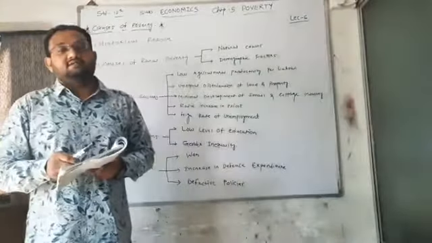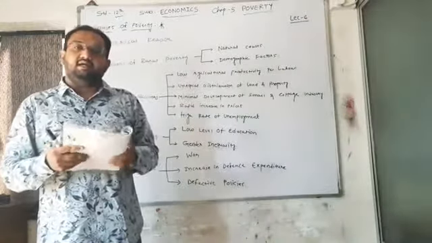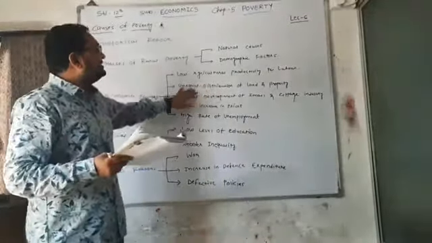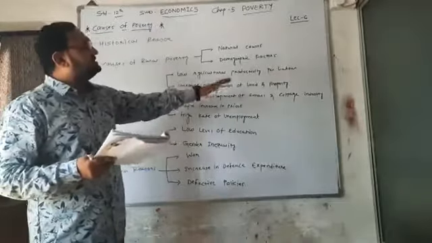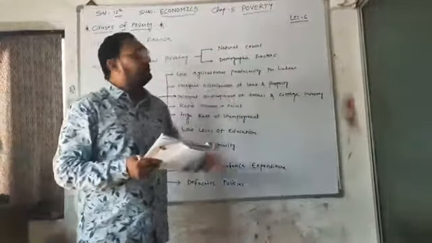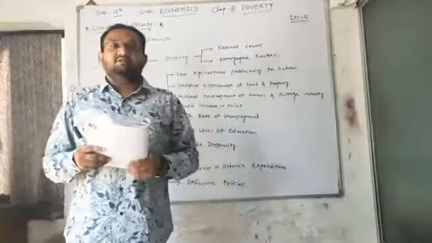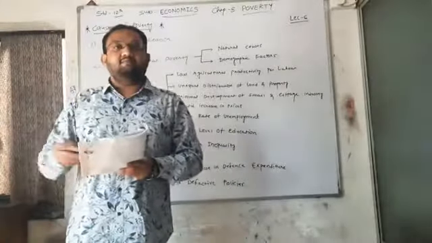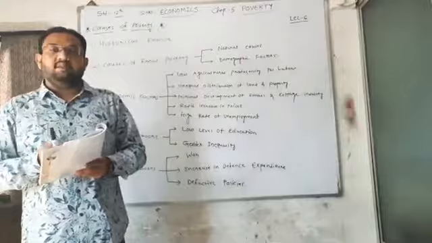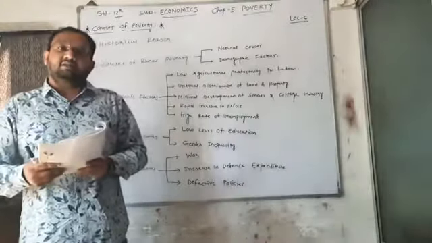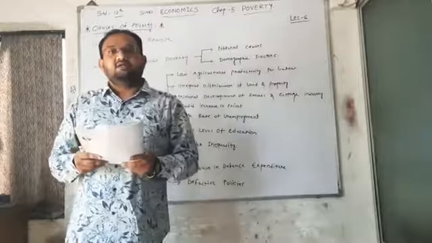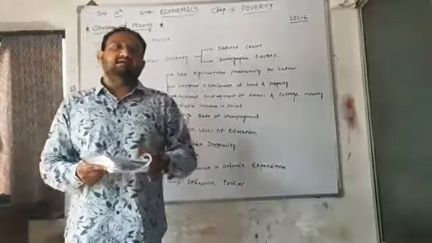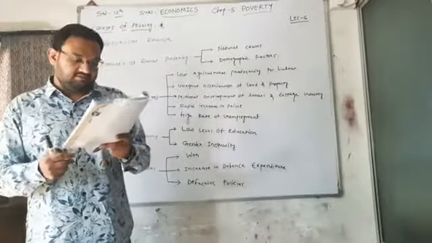From the initial years of India, or we can say from the Britishers' rule to this day, there is an unequal distribution, or we can say an imbalance, between the distribution of land and property among the citizens. Because those who were zamindars at the time of the Britishers are still having a large amount of land under their control. But those who are landless farmers, even today, are not in a position to fight against this zamindari, or we can say they do not hold a large amount of land in their own ownership.